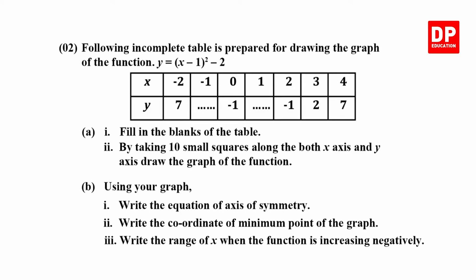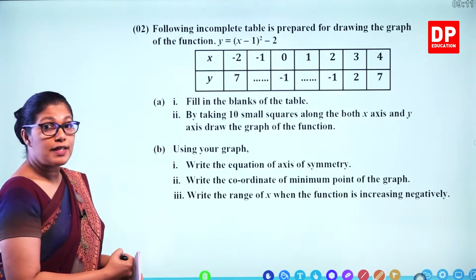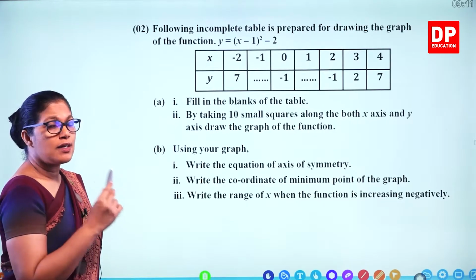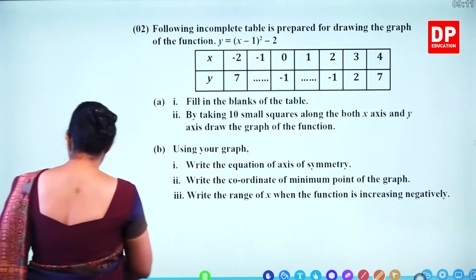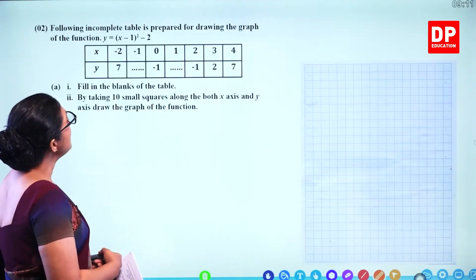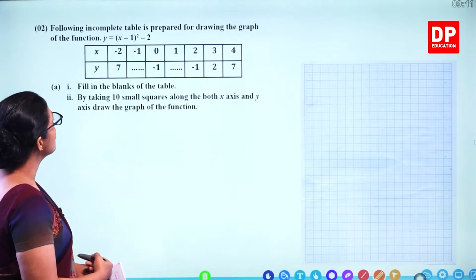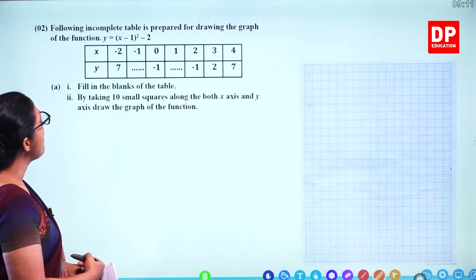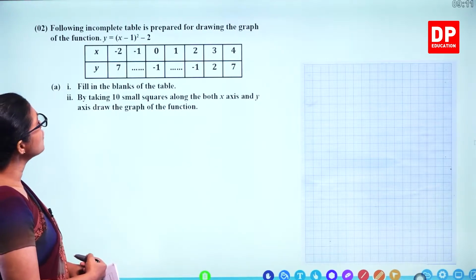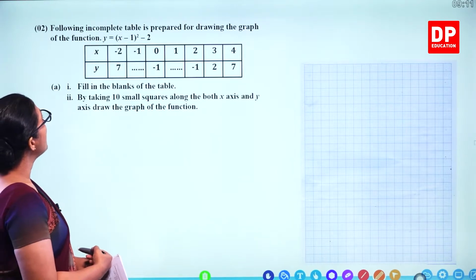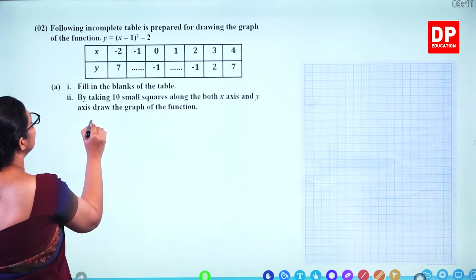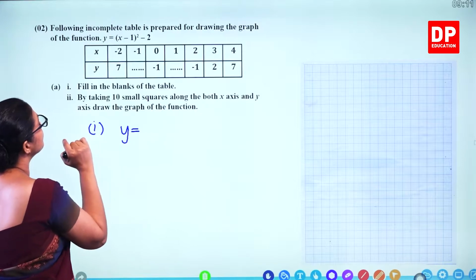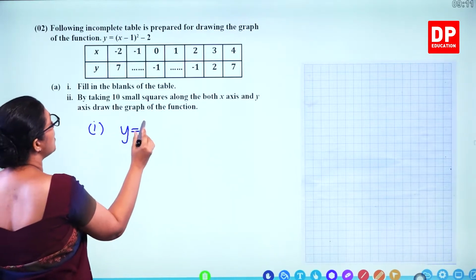Question number 2, this is about quadratic graphs. For quadratic graphs, you can ask for graph paper to draw the graph. So let's do the quadratic graph. The following incomplete table is prepared for drawing the graph of the function y equals (x minus 1) whole squared minus 2. Fill in the blanks of the table. So we have to find out the y value when x equals minus 1.